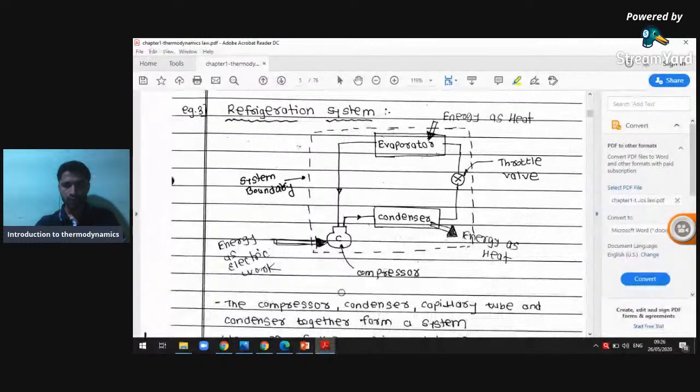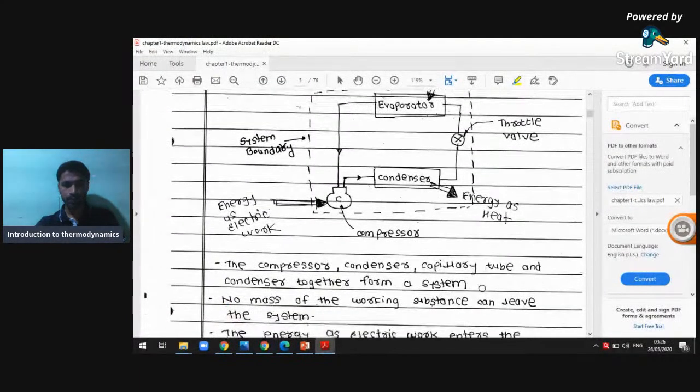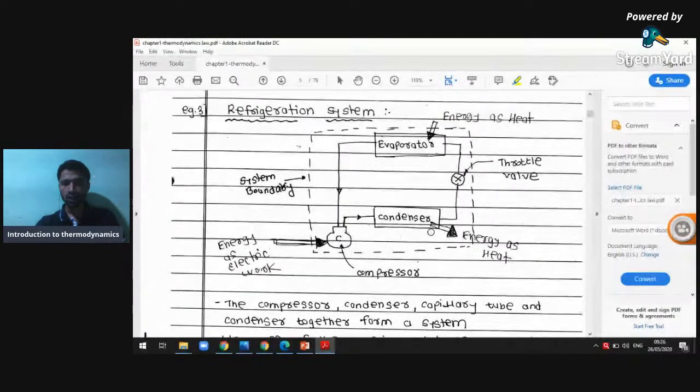If you see here, the compressor, condenser, capillary tube, and evaporator together form the system. The main four components are there. I told you that the condenser releases heat to the surroundings. That is why the temperature in the kitchen feels higher compared to the other rooms: the condenser is continuously rejecting heat to the surroundings. The refrigerant, or working fluid, always flows inside the tube only, so the mass of the refrigerant remains constant, but it is exchanging energy.